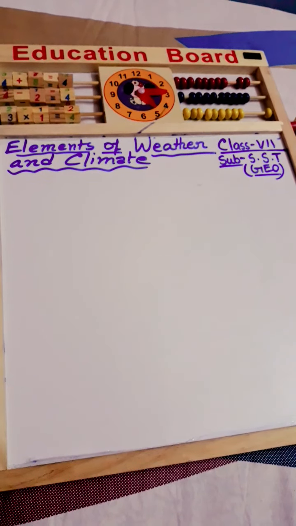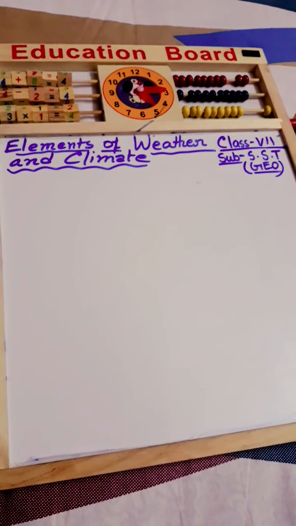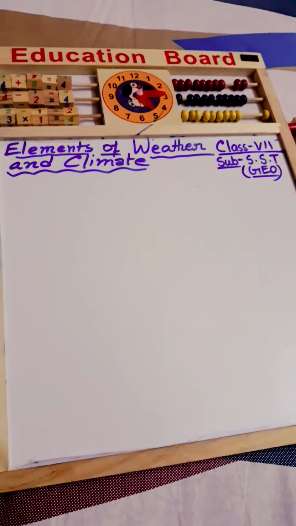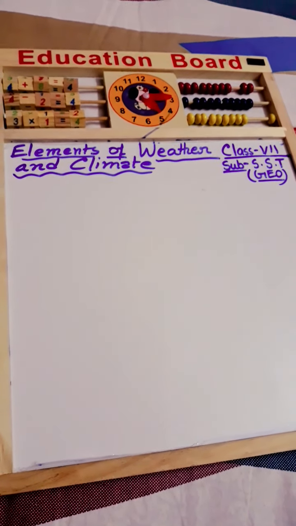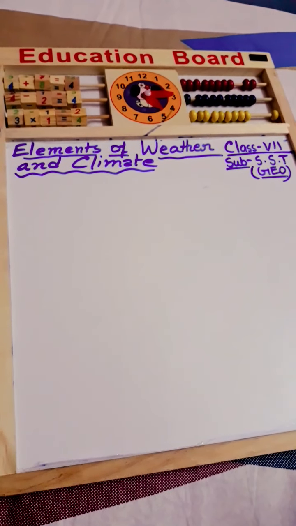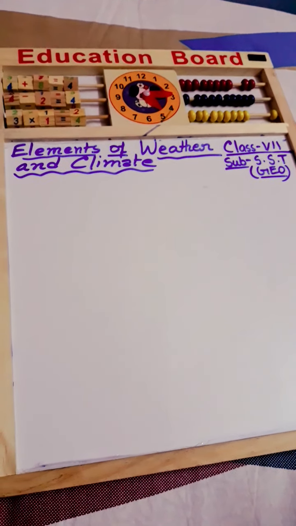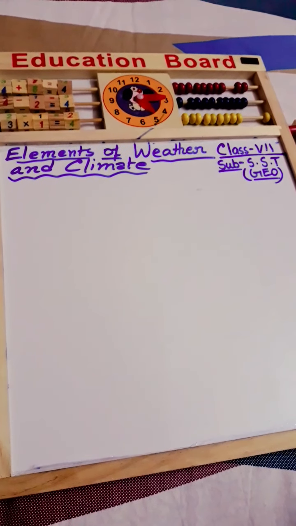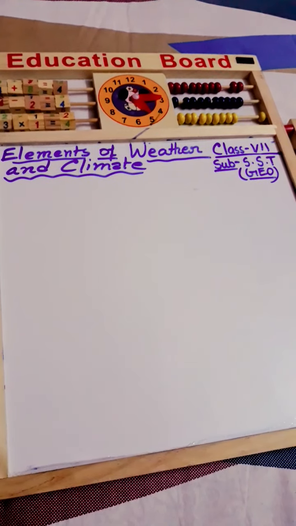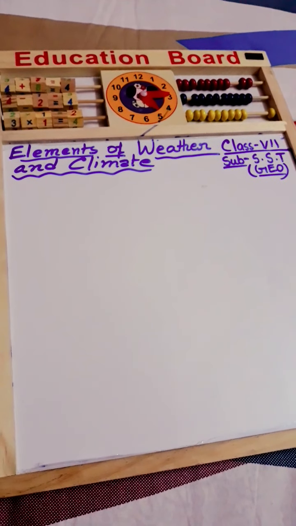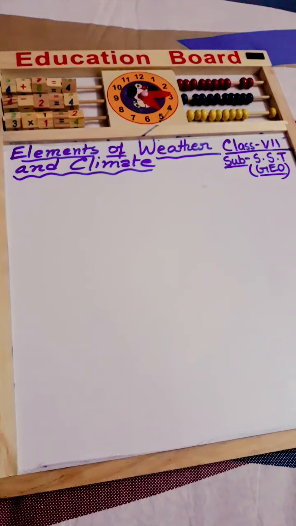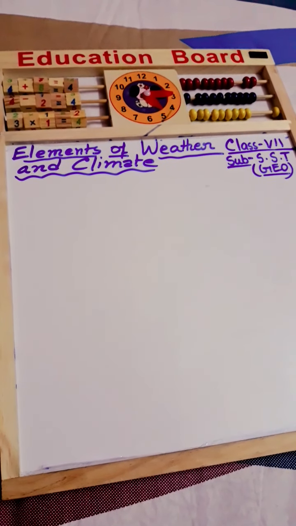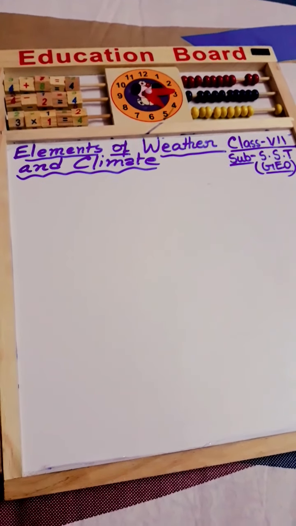We must know the terms weather and climate, and the meaning of weather and climate. Suppose now the monsoon season is going on. Today, what type of weather is it? Maybe it is a hot or sunny day, or maybe in the monsoon season naturally we feel cloudy weather, right? So there is a big difference between weather and climate.